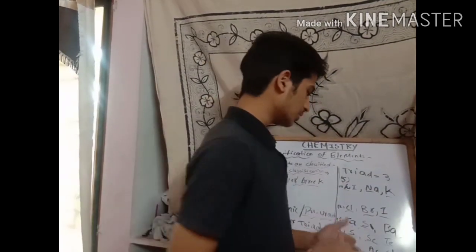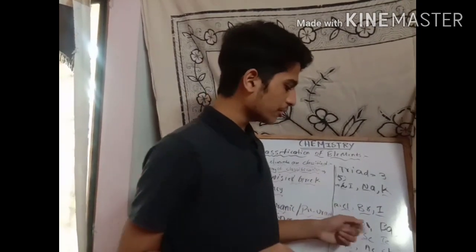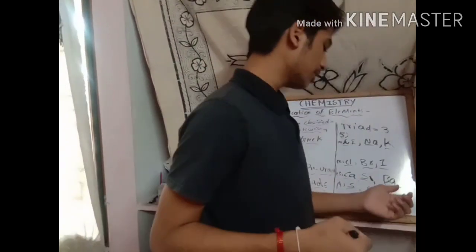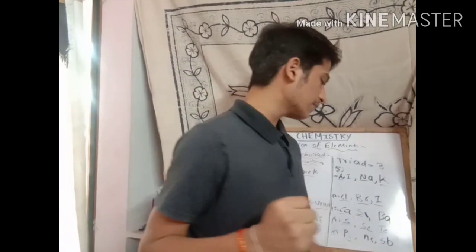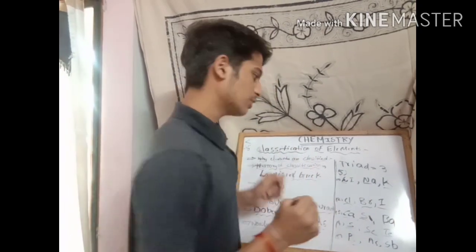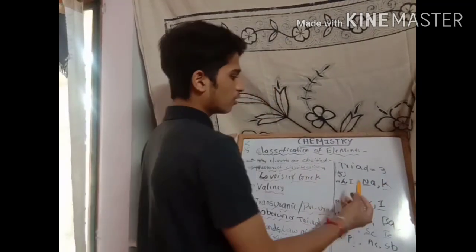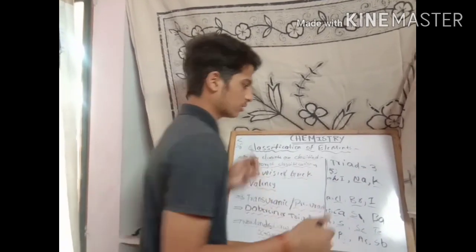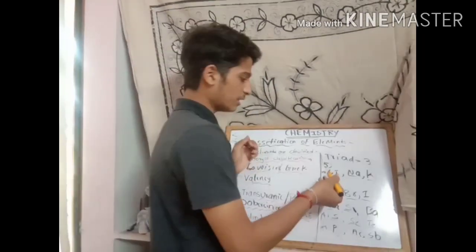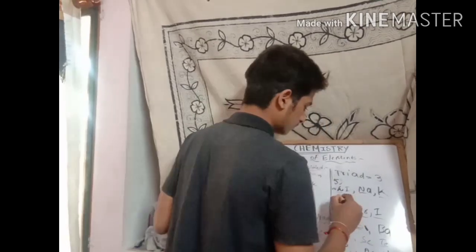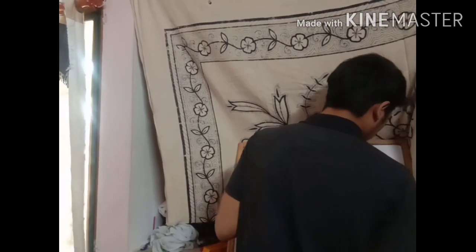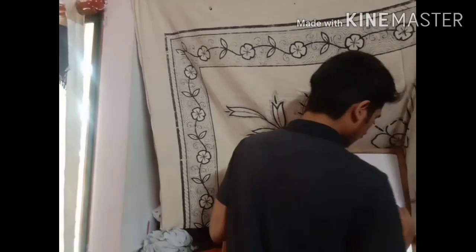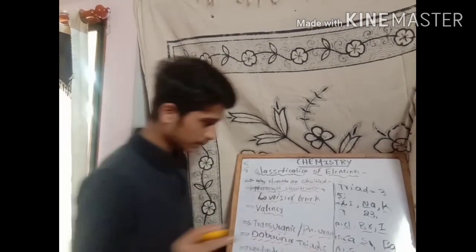Lithium, sodium, potassium; chlorine, bromine, iodine; calcium, strontium, barium; sulfur, selenium, tellurium; and phosphorus, arsenic, antimony. These are the main triads given by Dobereiner. I have already told you the Dobereiner triad statement. Now let us see whether it is applicable to all elements or not. Lithium atomic weight is 7. Sodium atomic weight is 23. Potassium atomic weight is 39.